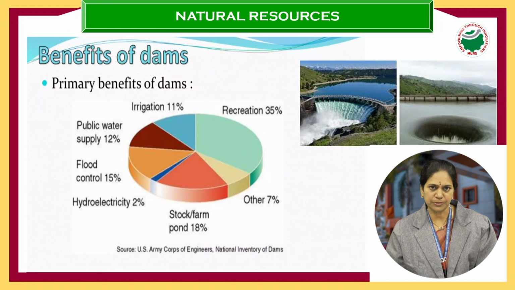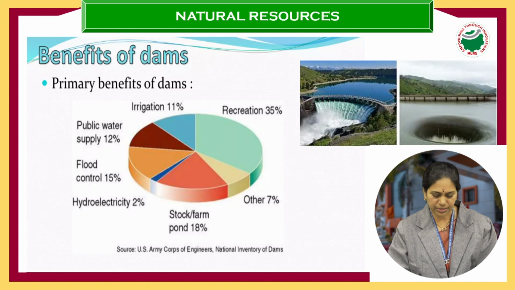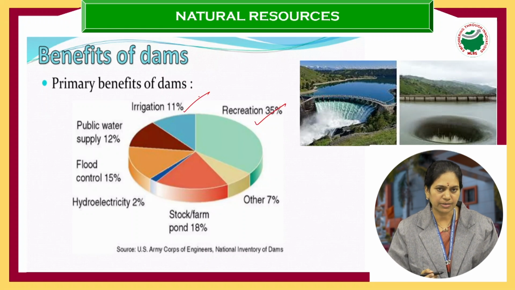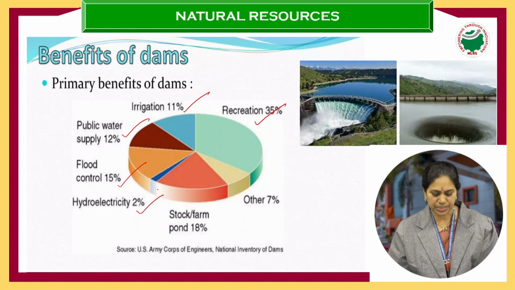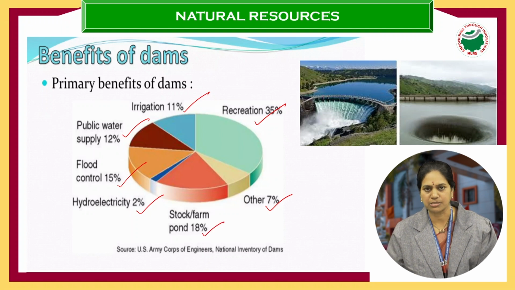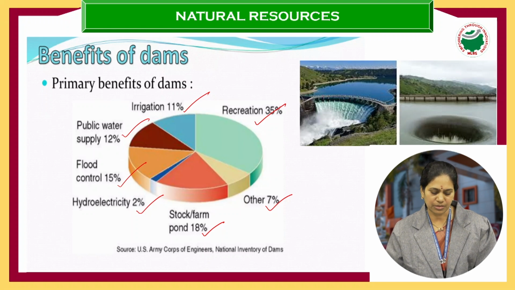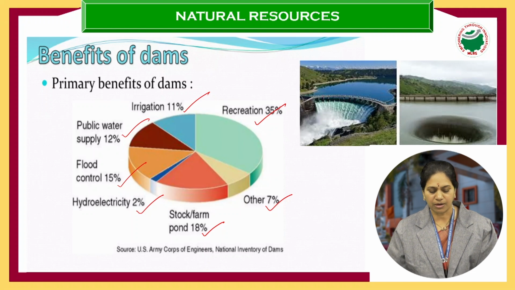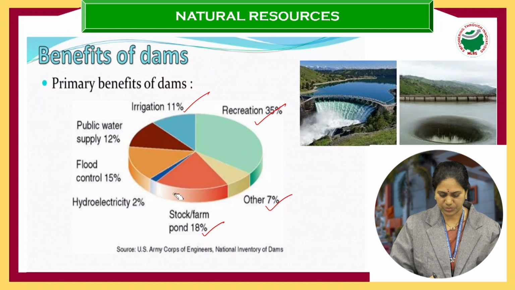Of course, the storage of water and recreation. You can see here recreation 35%, irrigation 11%, public water supply 12%, flood control 15%, hydroelectricity 2%, and any other uses 7%. Stock or farm pond we are saying as 18%. So these are the different benefits of dams. Whether we are talking about irrigation, or recreation, or storage, or controlling floods, all these are the benefits of dams.